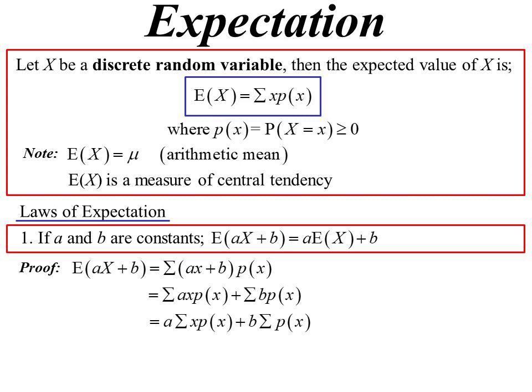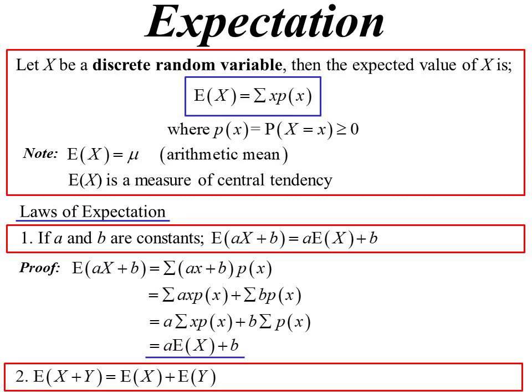Now looking at the first one, the sum of x p(x), well, we just defined that to be the expected value of x. And in the second one, the sum of the probability of x, well, we said all the sums of probabilities must equal 1. So that becomes a times the expected value of x plus b. Now how often do we use this? Not a heck of a lot, to be honest, but anyway, that's a rule that allows us to manipulate expected values. And the other one, it probably would have made more sense to do that one before the first one, now I think about it. But that's simply saying, oh, well, if you expect the value of 2 things, you can split it up and find the expected value of one plus the expected value of the other.